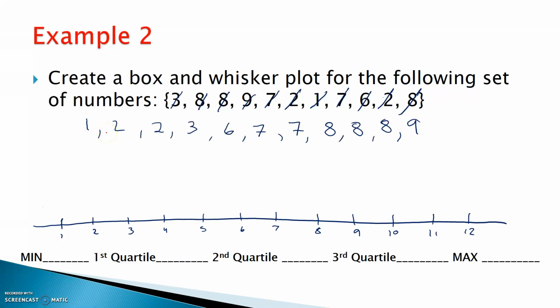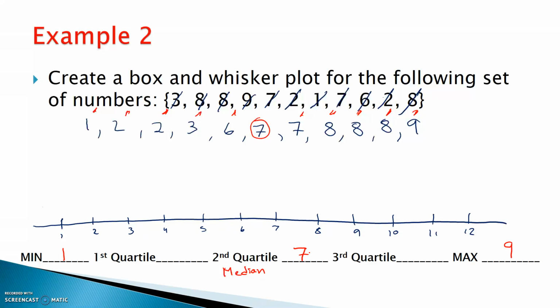Of course, I just took the liberty to write them in order: 1, 2, 3, 4, 1, 2, 3, 5, 1, 2, 2, 3, 6, 7, 7, 8, 8, 8, 9. Let's find my min. Of course, that's the lowest number. There is a 1. My max number, coming from the very top, is a 9. My median, or my Q2, both mean the exact same thing. It's the middle, so let me cross off 1 on the left, 1 on the right, and so on. Hey, I actually got 1 right in the middle. Is that 7? That's actually going to be my median.